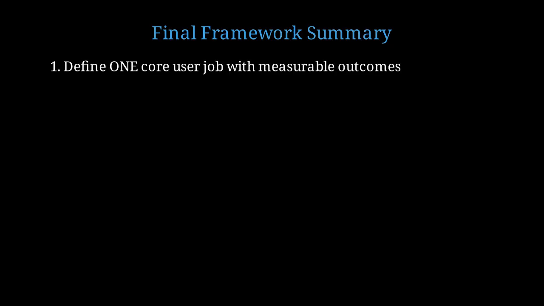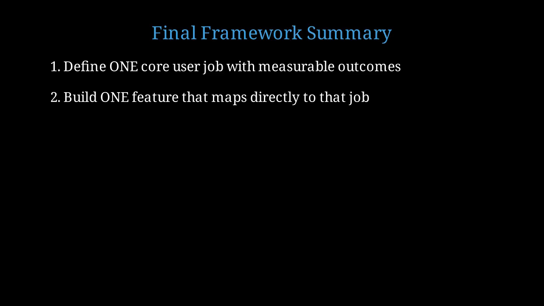Let me summarize our rigorous framework for AI-driven MVP design. 1. Define one core user job with measurable outcomes. Use AI to analyze user research and validate the job statistically. 2. Build one feature that maps directly to that job. Maximize simplicity. Target 2-week build time.